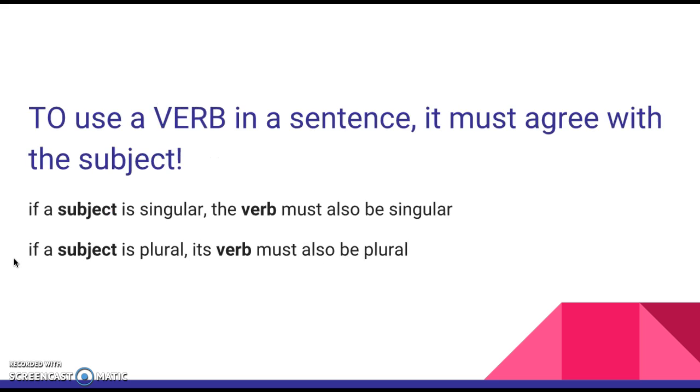Okay, so one of the most important things about using verbs in sentences is that it must agree with the subject of the sentence. So if the subject is singular, so a boy, the verb must also be singular. A boy runs. And then if the subject is plural, the verb must also be plural. So make sure we're paying attention to that when we're writing sentences.